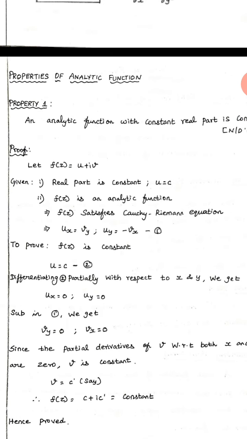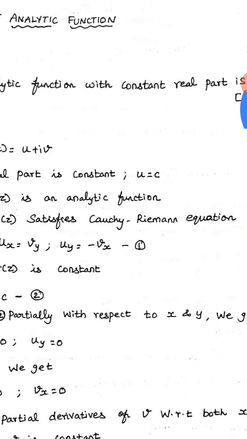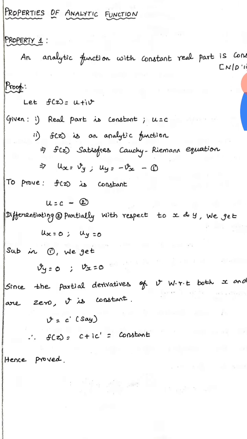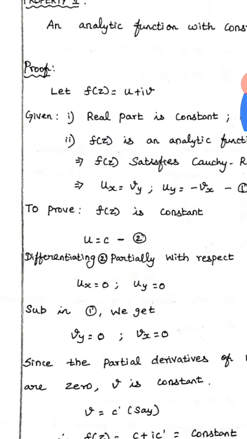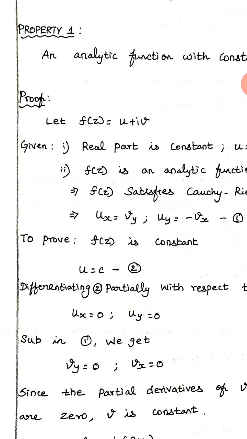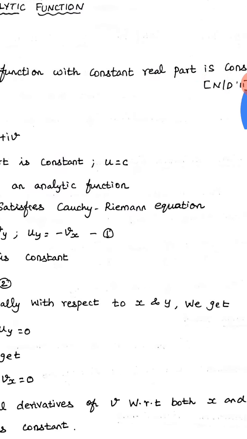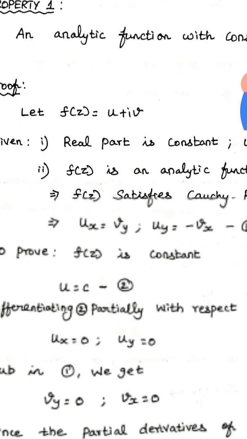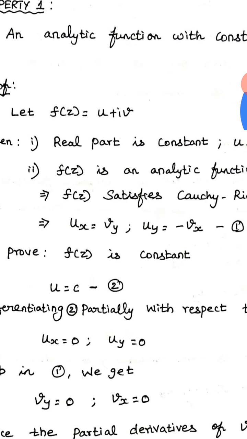What does property 1 state? An analytic function with constant real part is constant. The very first thing is what are the given things that you have to write. Before that, you define one function, f of z is equal to u plus iv. The given thing is an analytic function with constant real part: in f of z equal to u plus iv, u is the real part and v is the imaginary part.